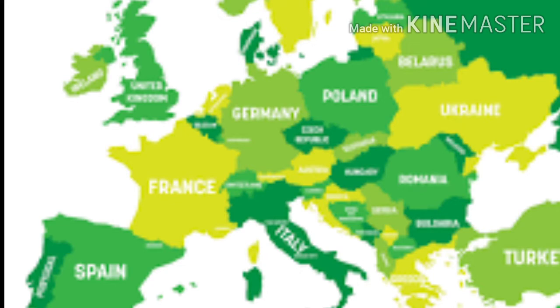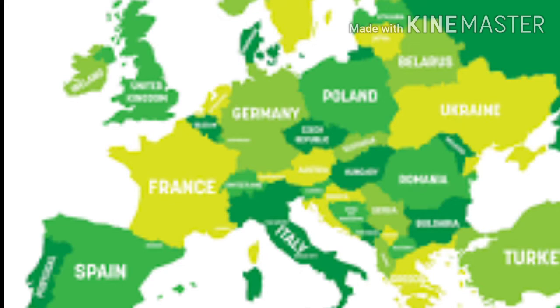And one more important point is that the Europe continent has a large plain area. A large portion of the Europe continent is plain area. It is not like India, because in India there are many plateaus. But the Europe continent is mostly plain areas. Only a few portions, like very small countries, are in the plateau region, but most of the area of the Europe continent is in the peninsula.